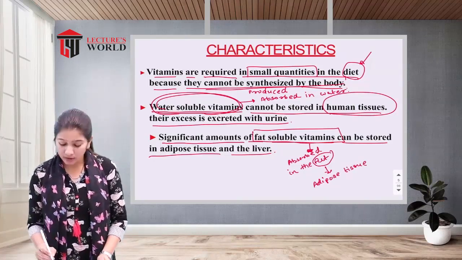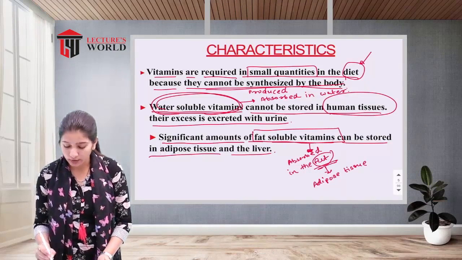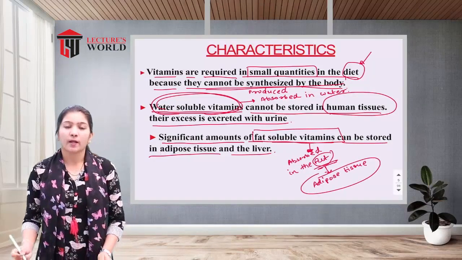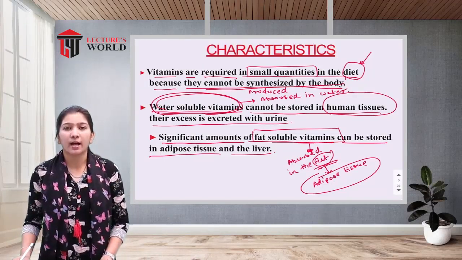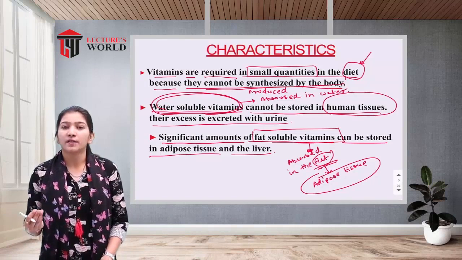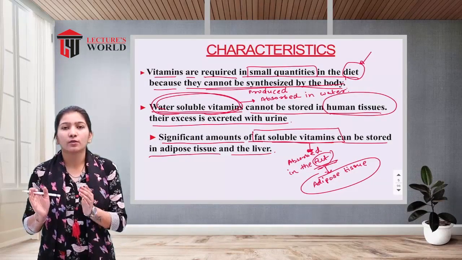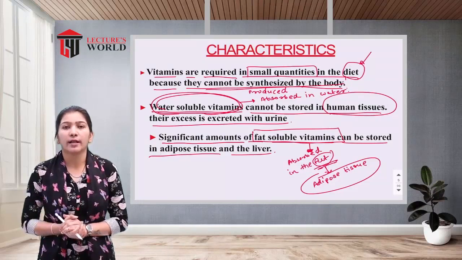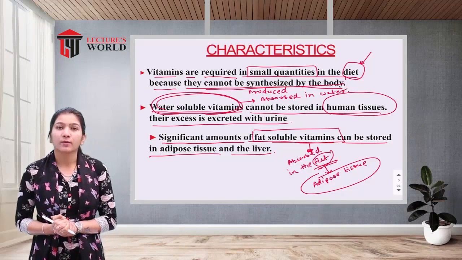Along with the fat, these fat soluble vitamins are stored in the adipose tissue of our body. So, is that clear everyone?